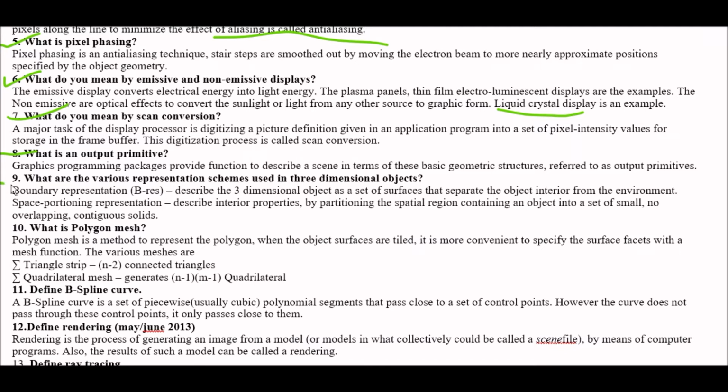What are the various representation schemes used in three-dimensional object? Answer is boundary representation, known as B-reps, describe the three-dimensional object as a set of surfaces that separate the object interior from the environment. Second one, space partitioning representation, describe interior properties by partitioning the spatial regions containing an object into a set of small number of overlapping contiguous solids. Okay.